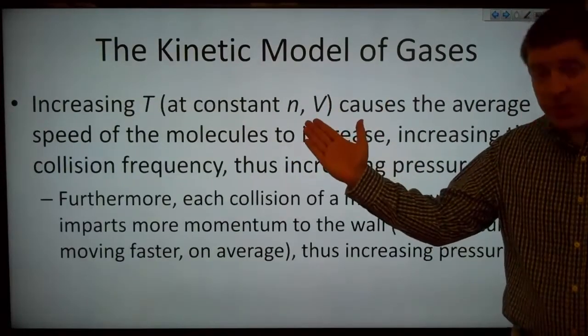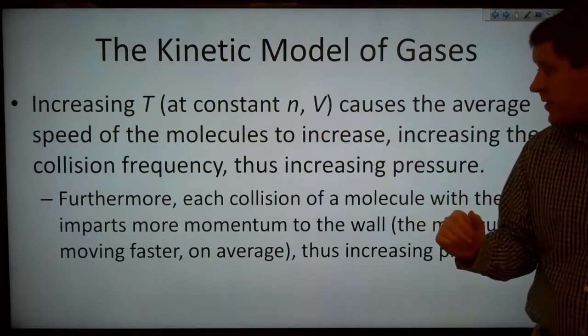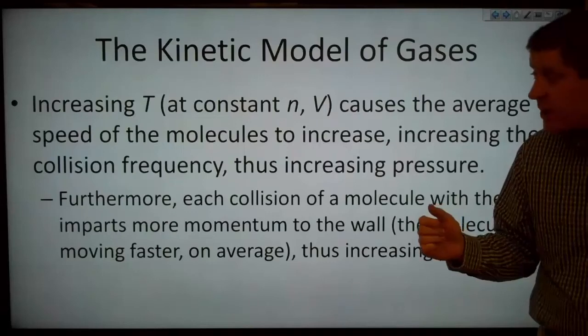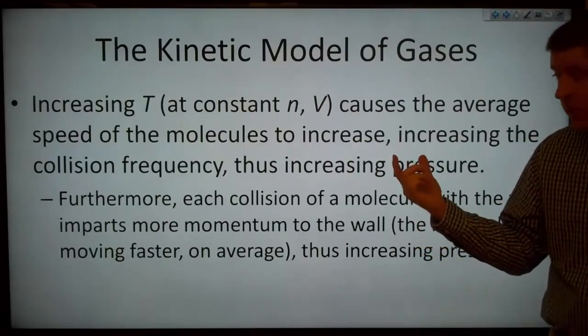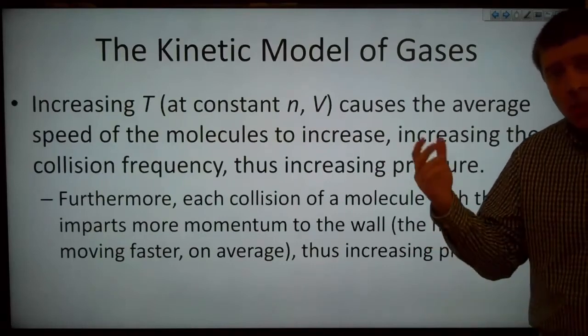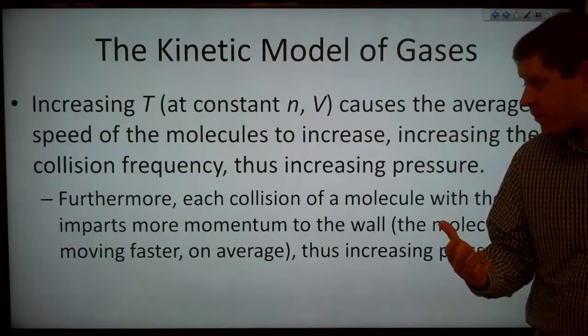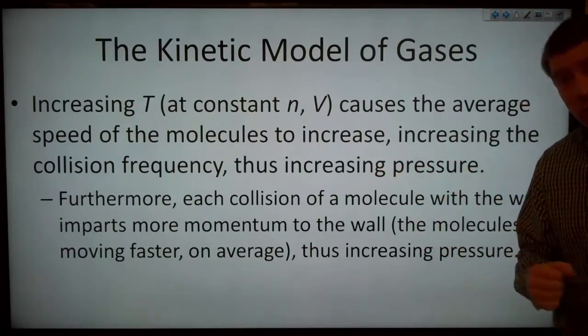Now, increasing the temperature at constant amount of substance n and constant volume causes the average speed of our molecules to increase, and this means that we're going to increase the collision frequency. So our molecules are going to collide together more often, simply because they're moving faster. And that's going to increase the pressure.